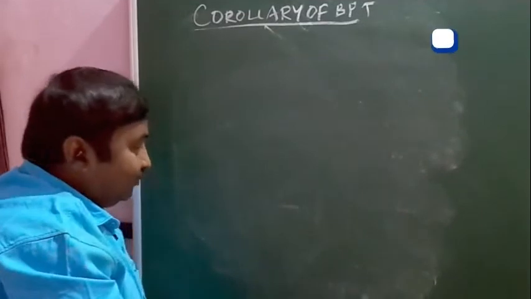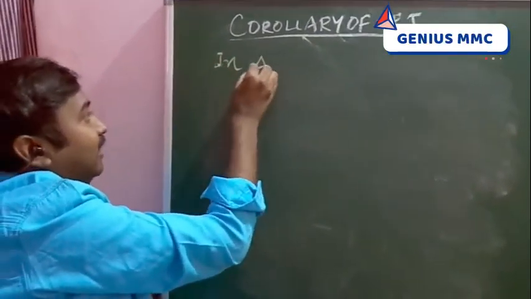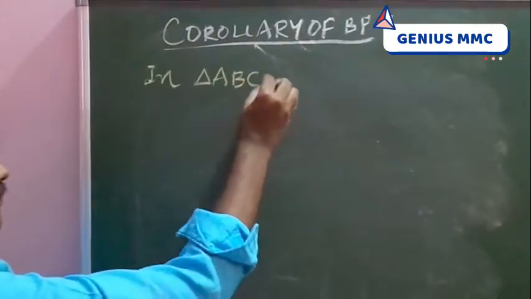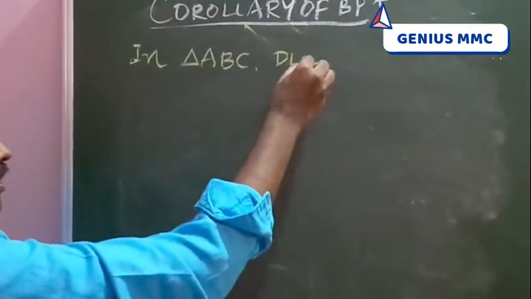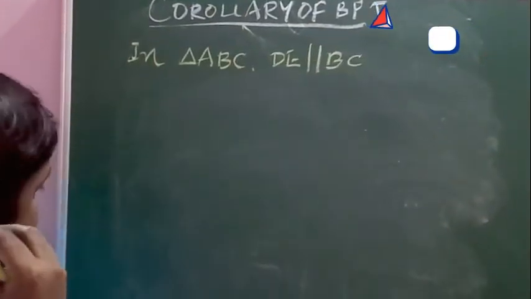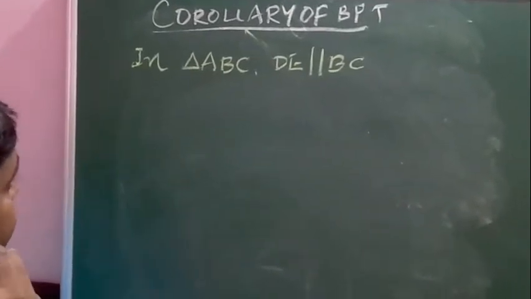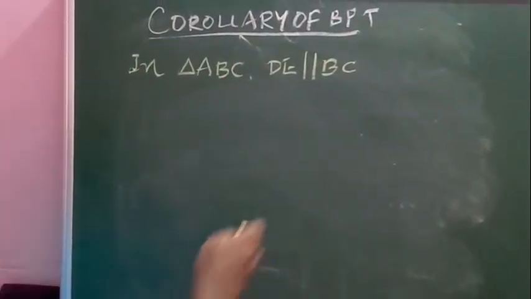Take down this question, students, it's important. In triangle ABC, DE parallel to BC.